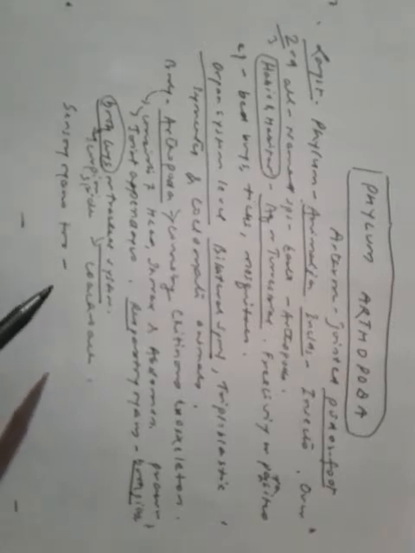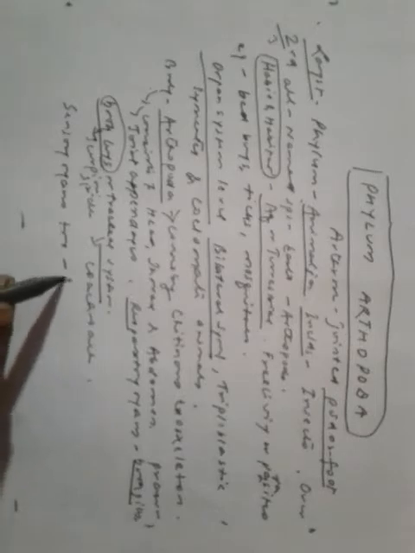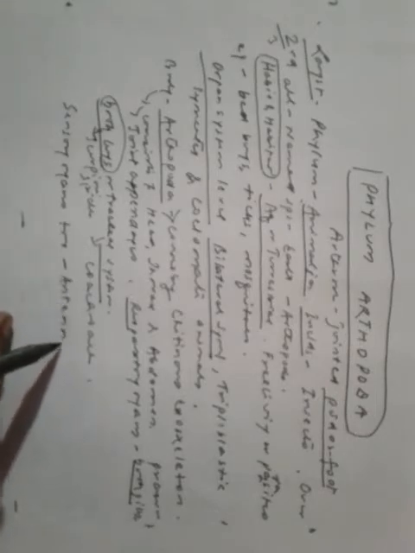They have sensory organs also. What kind of sensory organs do they have? They have antennae. The correct pronunciation, antennae. Eyes, both compound and simple. And they have statocysts.